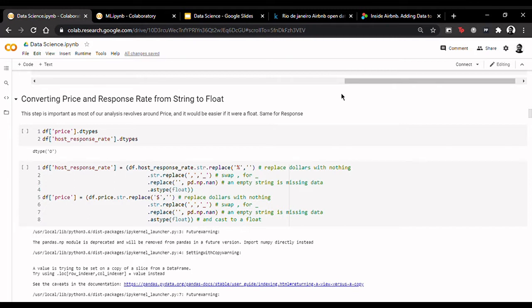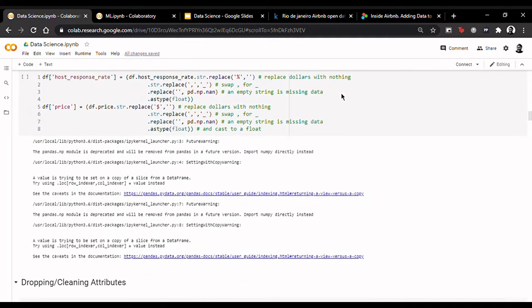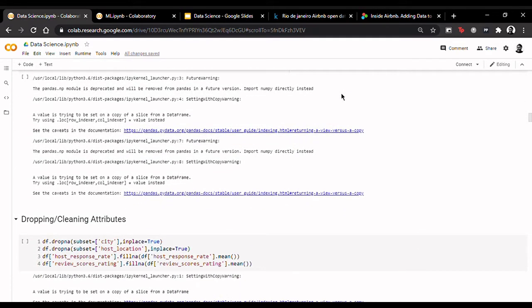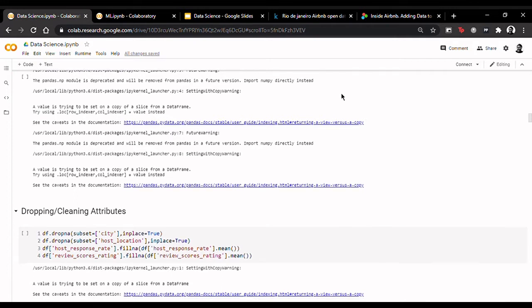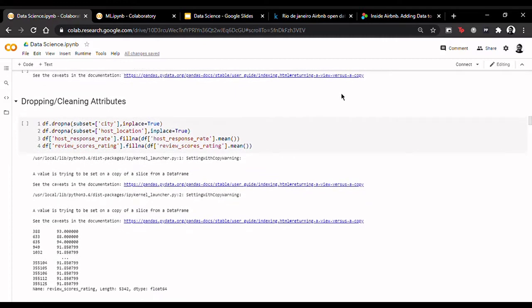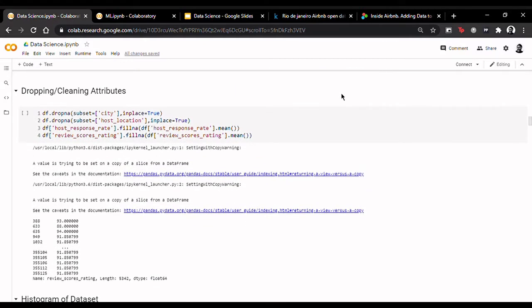The way we do that is, we fill in the values for numerical attributes using statistics. However, for attributes like city and host location, such values cannot be guessed or filled. So, we drop the rows in which the value for these attributes is null. And this is the output we get after executing this code.